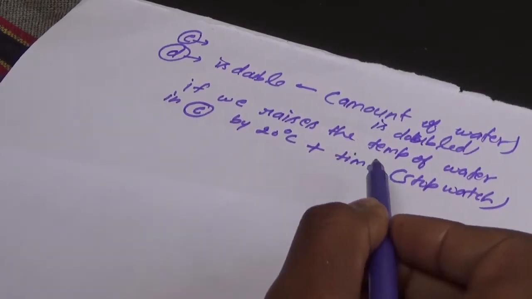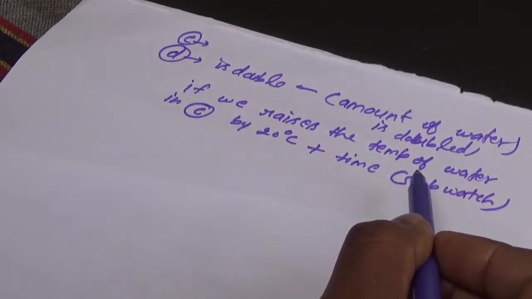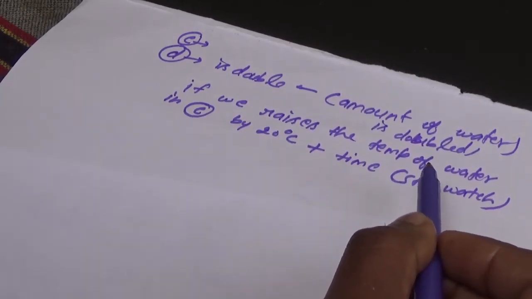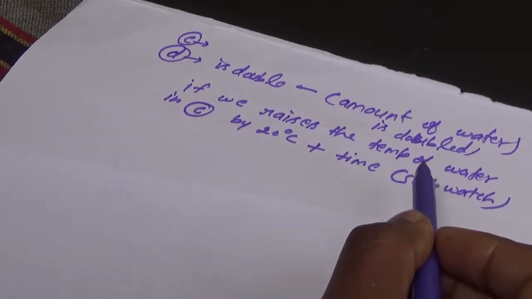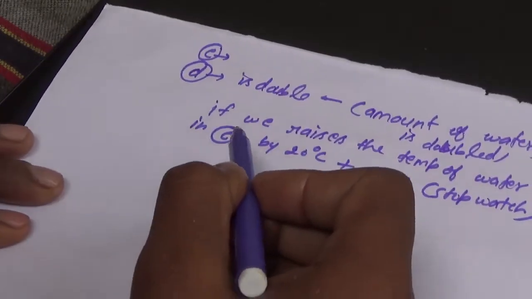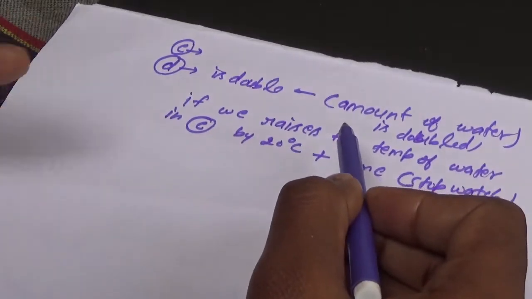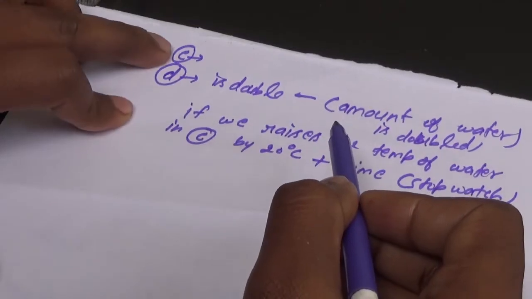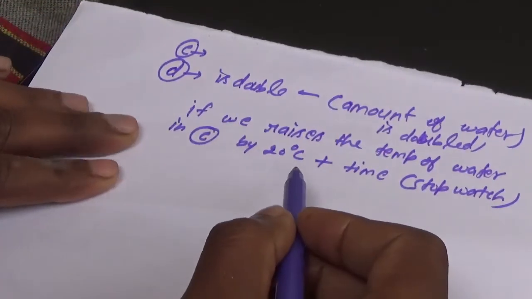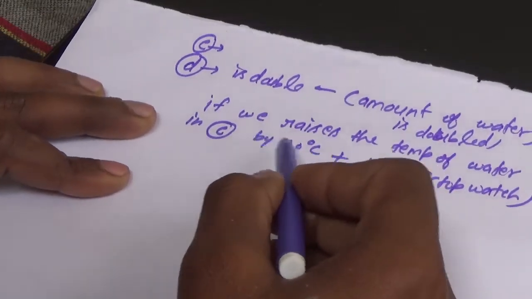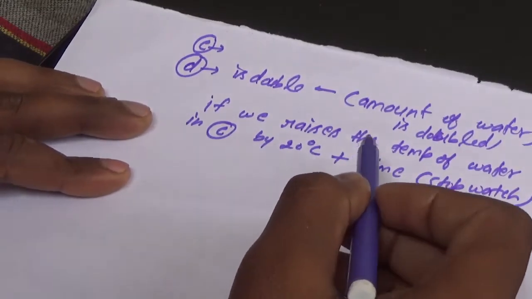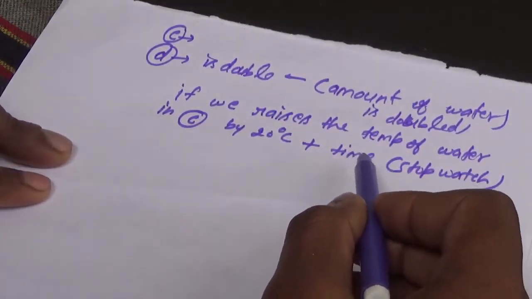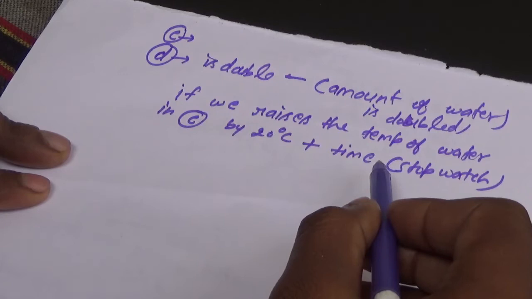Then we have seen the time was twice that required in figure A. So in the second step we have chosen the amount of substance in figure D doubled compared to C. Then what shall we see? Here we want to raise the temperature by 20 degrees Celsius of figure C, and note down the time.